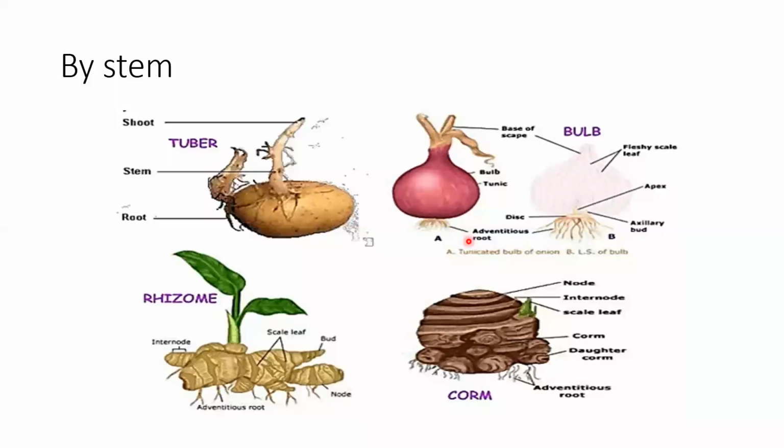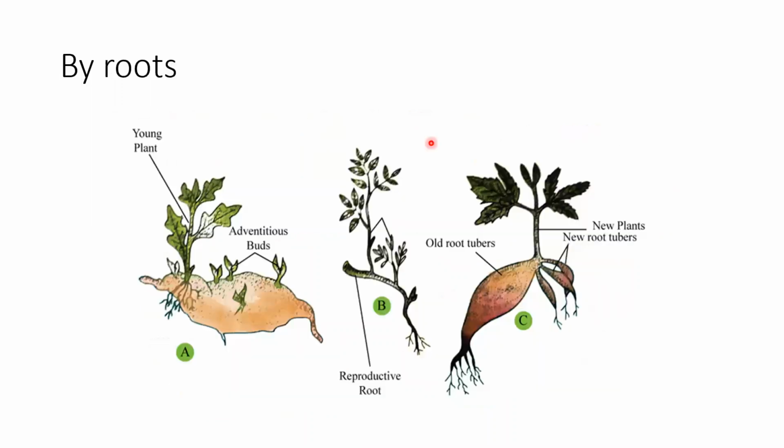Okay. So is it clear? Vegetative propagation by underground stem. Is it clear, all of you? Okay. The next slide is vegetative propagation through roots.